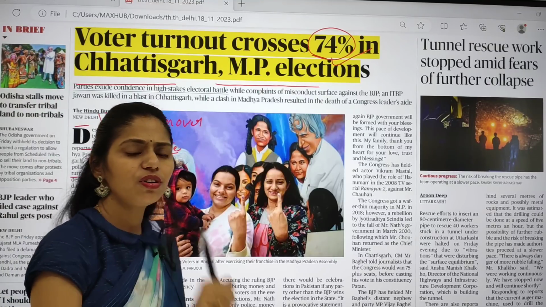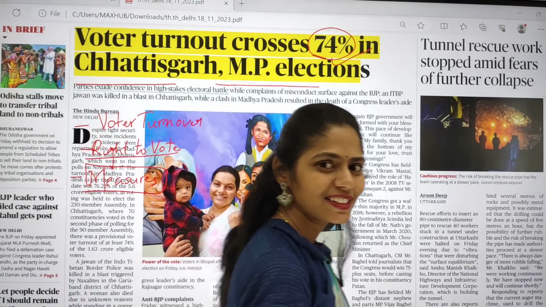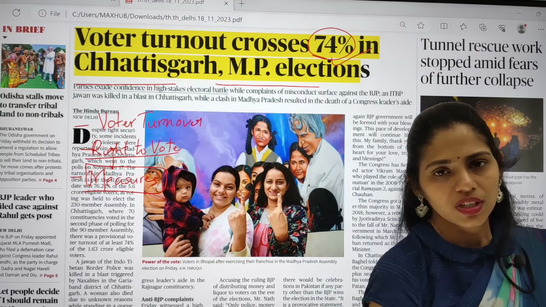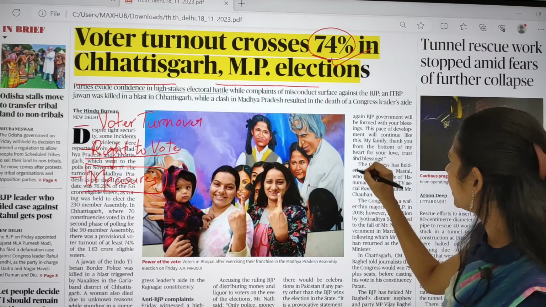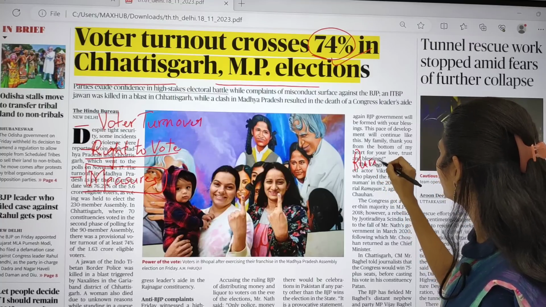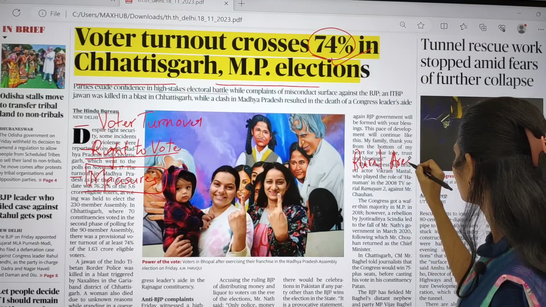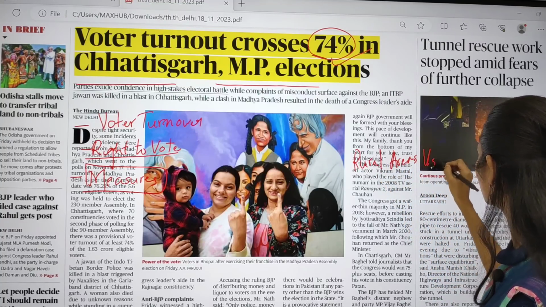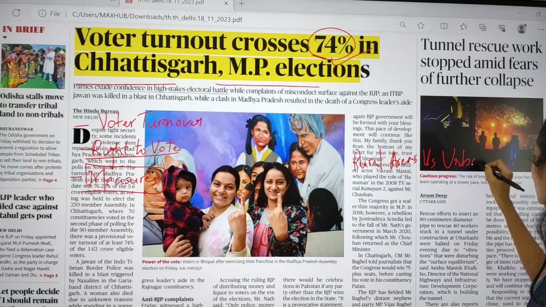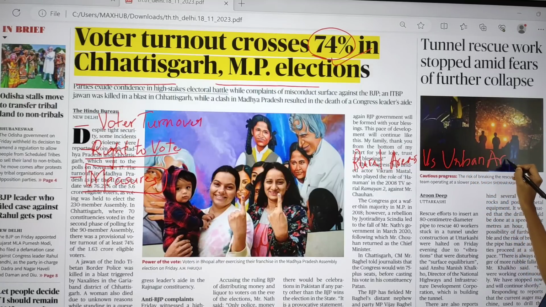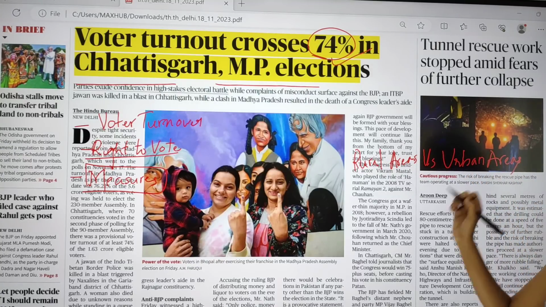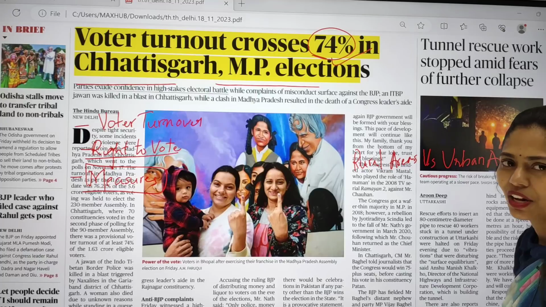And how many of you are staying in the urban areas? Please let me know. Especially if you are comparing rural areas versus urban areas, in which areas can we see the good voter turnout, rural or urban?